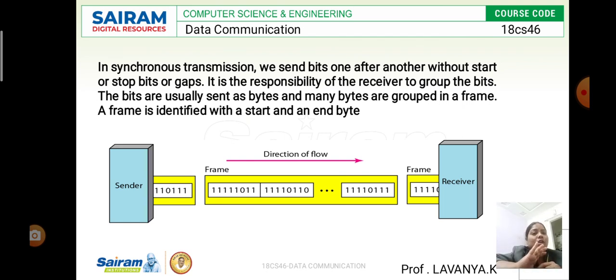And the responsibility of synchronous transmission is to receive a group of bits, and usually those bits are sent as bytes. This is what happens in synchronous transmission. Look at that: the group of bits is usually considered as bytes, and those we call frames. The synchronous transmission takes care of all the data in one direction of flow, meaning the sender sends these frames to the receiver. This is what we look at in synchronous transmission.